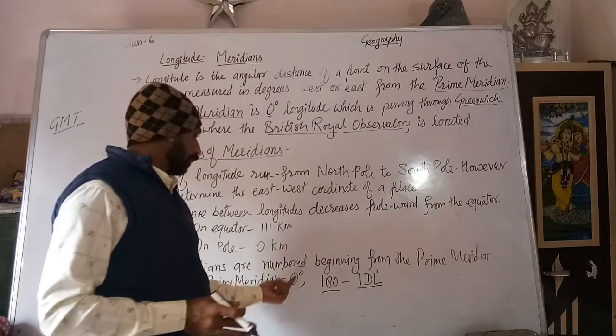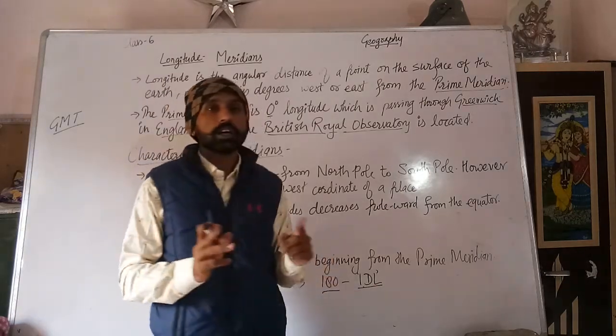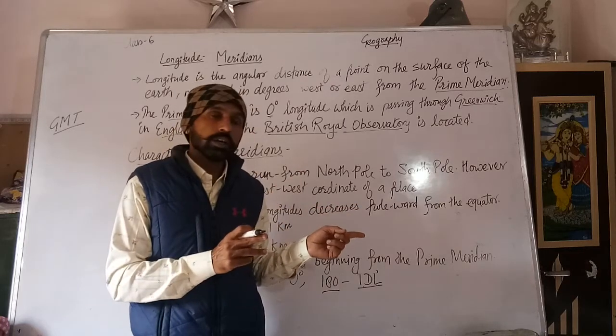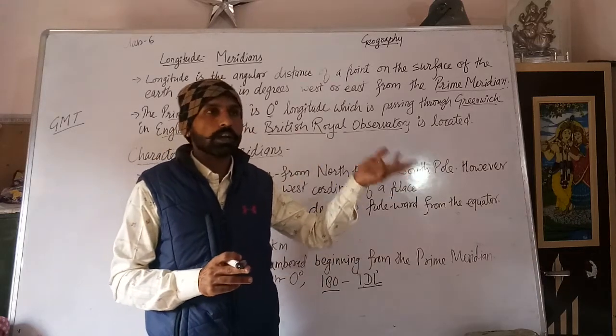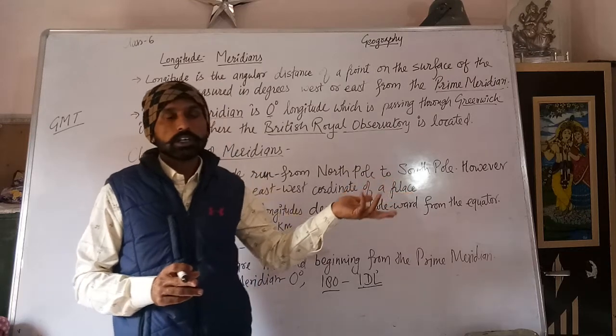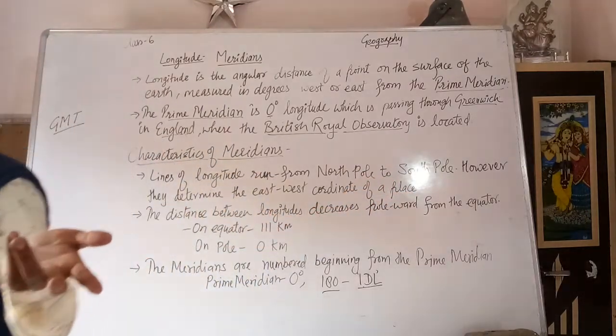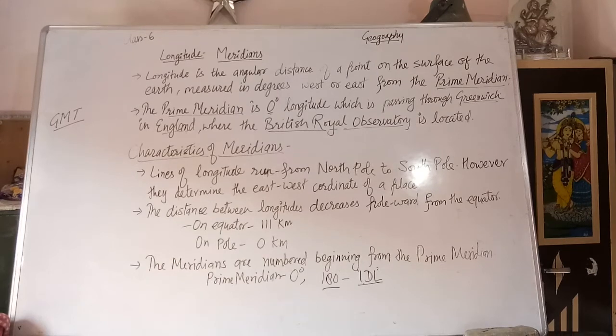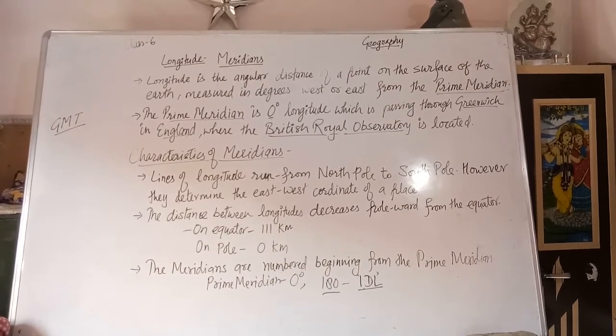Between these, from 1 to 179 degree towards the east hemisphere, they will call eastern longitudes, and in the western hemisphere they will call western longitudes. Note down all points in your notebook.